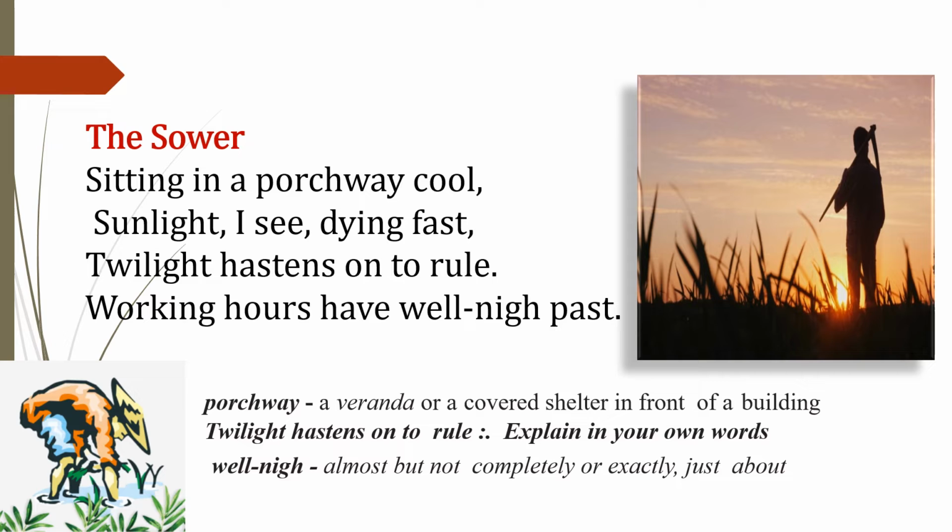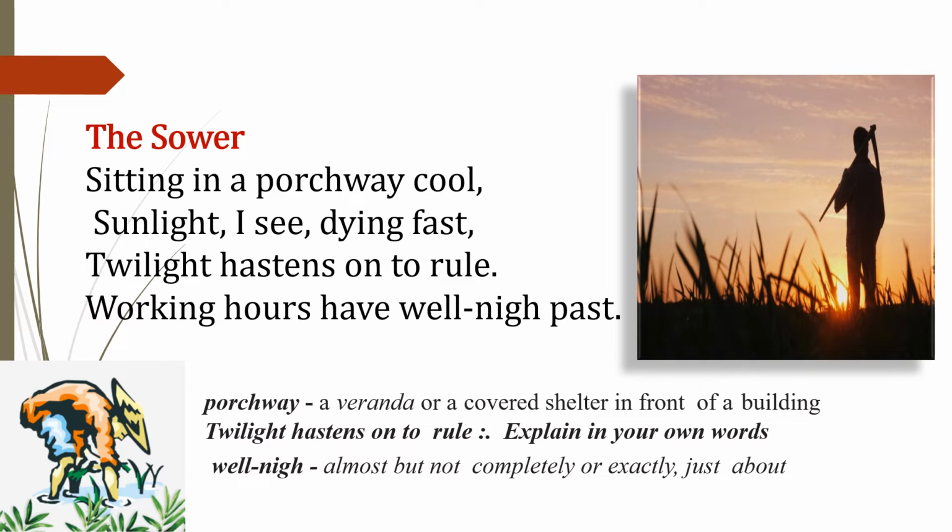Sunlight: the time of the day is when it is twilight. Twilight is when the sun is setting and you can see the light. So, sunlight I see dying fast. The poetess can see that the sunlight is going to darken. Twilight hastens on to rule.